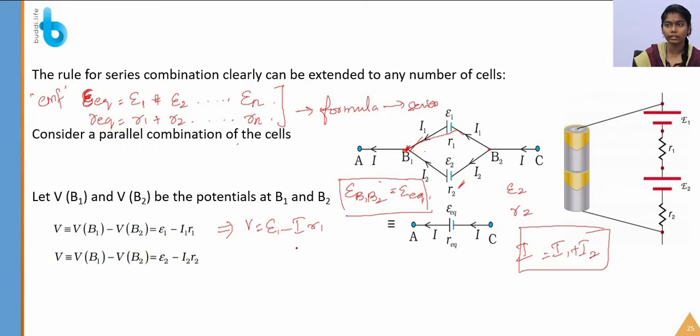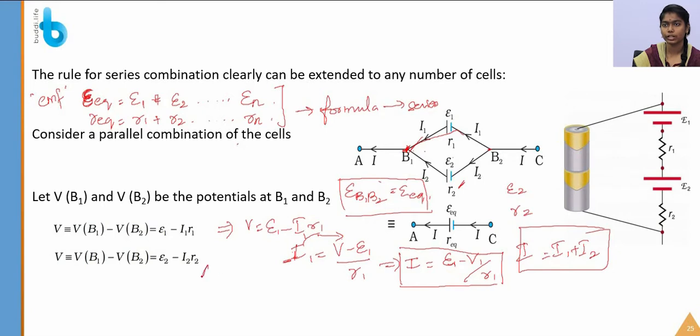I want to calculate I1, so all these terms go to the other side, so it becomes I1 equals epsilon 1 minus V1 by R1. Similarly, you have to do this for equation 2.